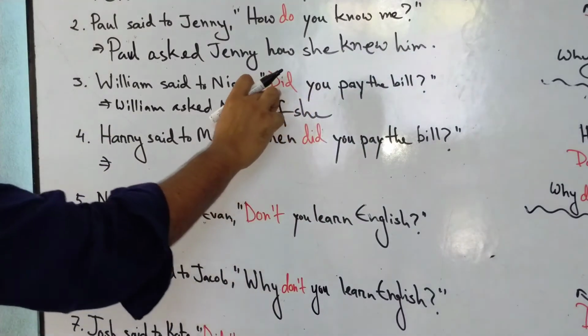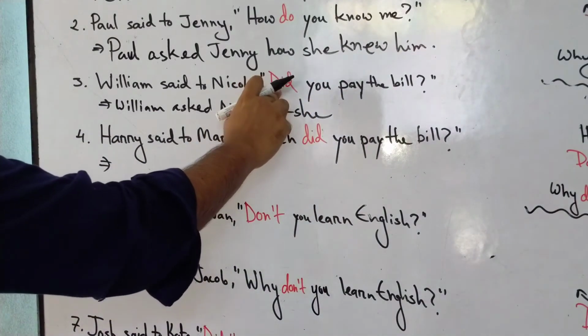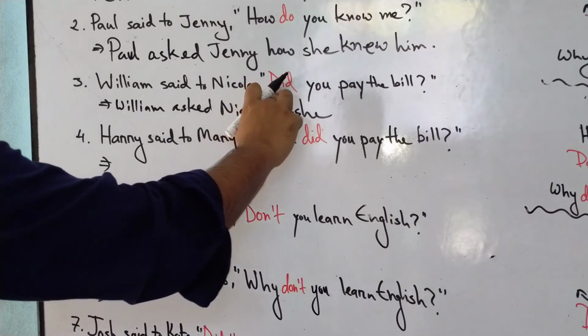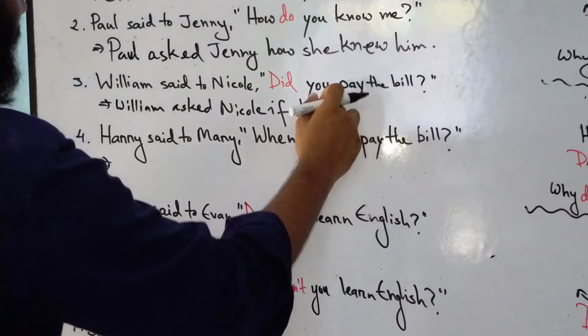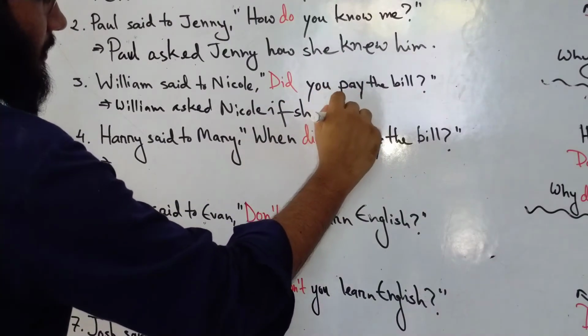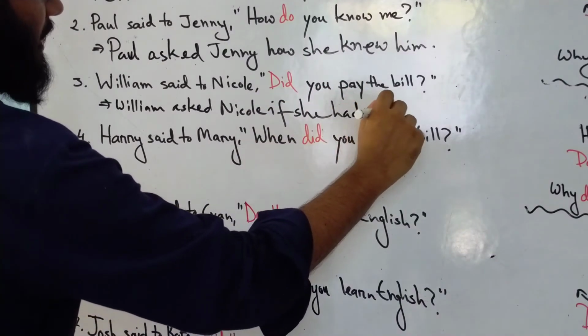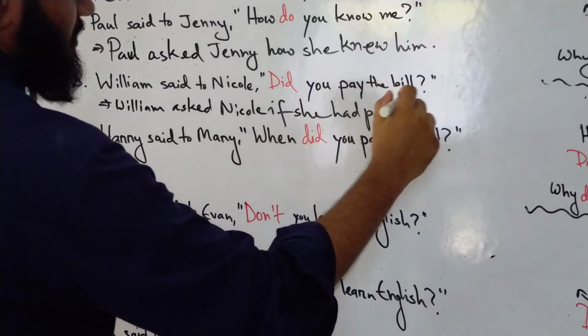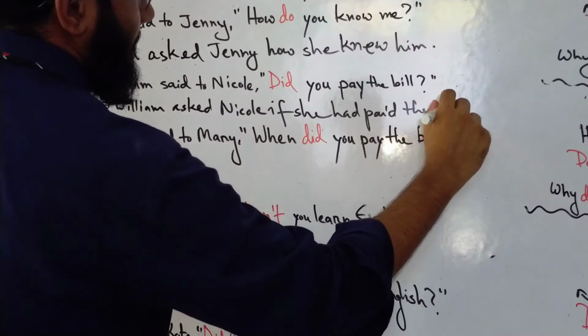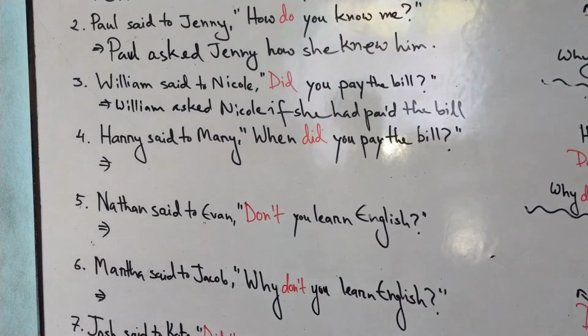Now you know that did is in the past indefinite tense. We're going to remove did, but still remember that the sentence is in the past indefinite tense. So we're going to change it into past perfect. So if she had paid, so pay becomes had paid. That is, it becomes the past perfect. So William asked Nicole if she had paid the bill.